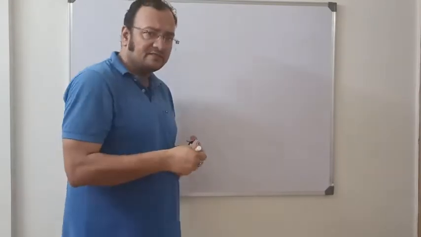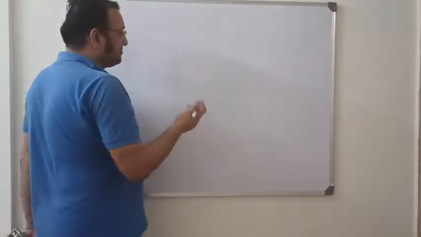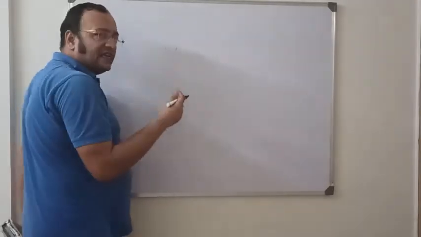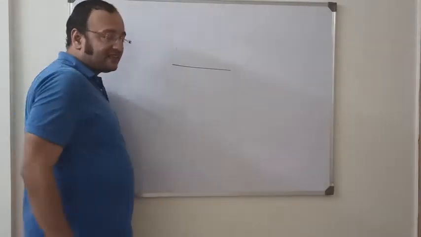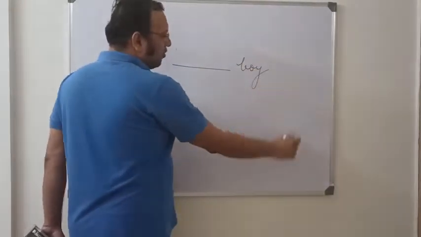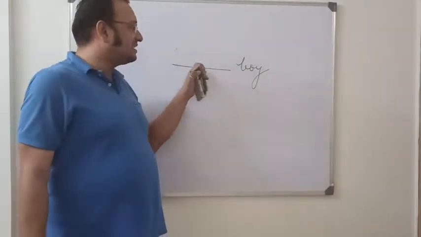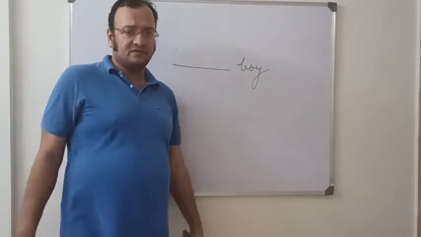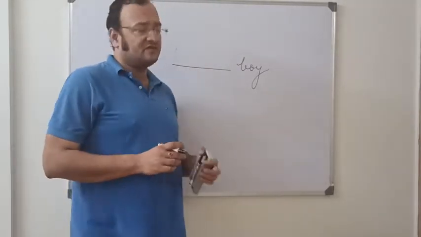Well, students, what is an adjective? I'll explain it very briefly. Suppose there is a blank, and there is a noun over here, noun, boy. So any word that fills this blank becomes an adjective.